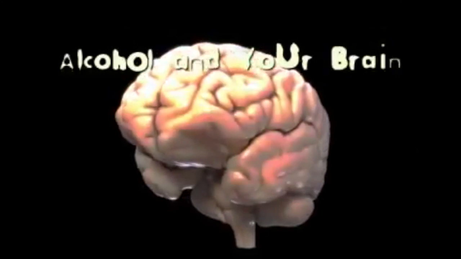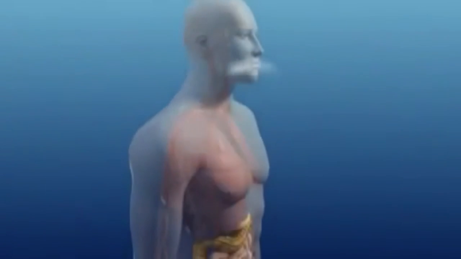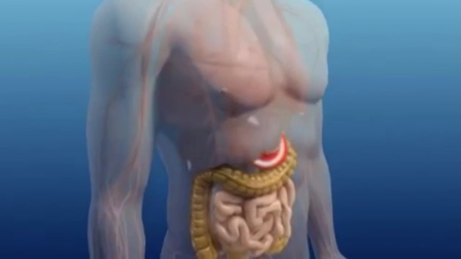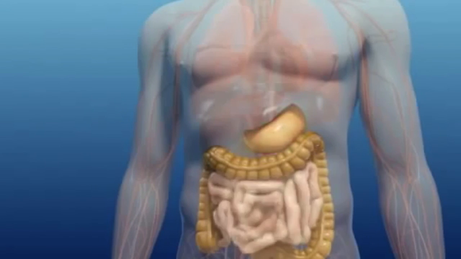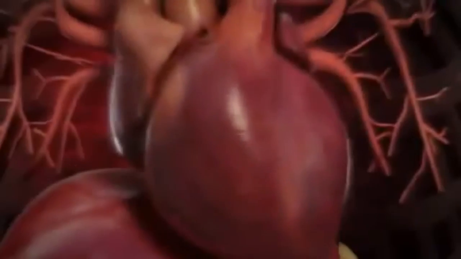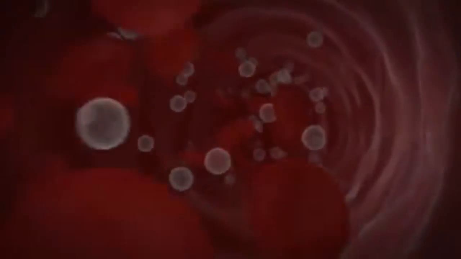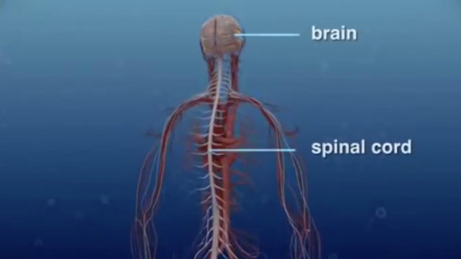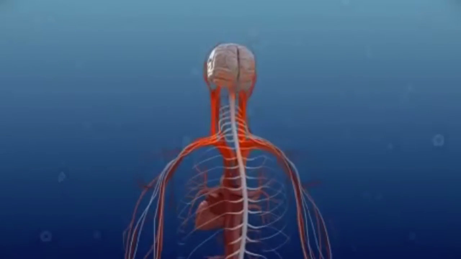Alcohol and the brain. Alcohol enters the body and 20% is immediately absorbed in the stomach, while 80% is absorbed into the small intestine. The heart then pumps the absorbed alcohol throughout the whole body, including the central nervous system, which consists of the brain and spinal cord. The absorbed alcohol gets through the brain quickly, which causes feelings of lightheadedness and relaxation.